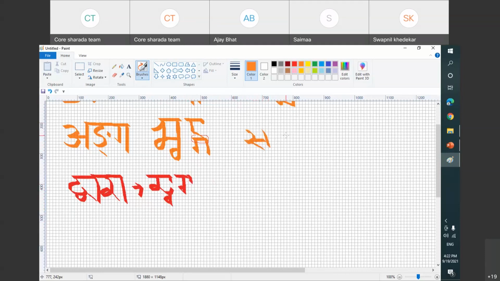S, J, J, N. So how we will write this? Let us try that. S will be written complete.